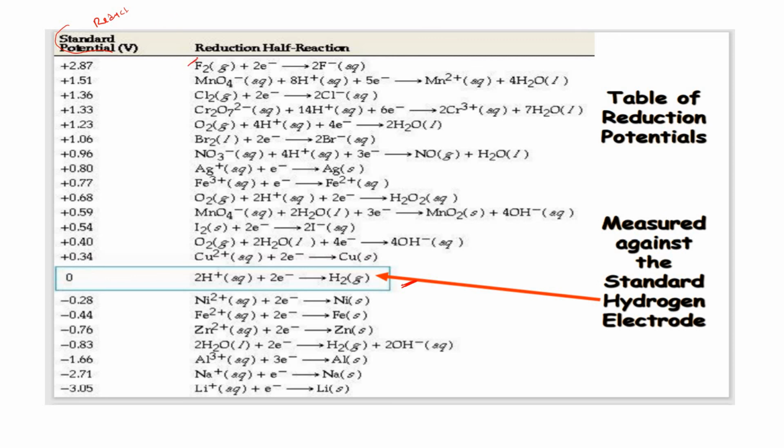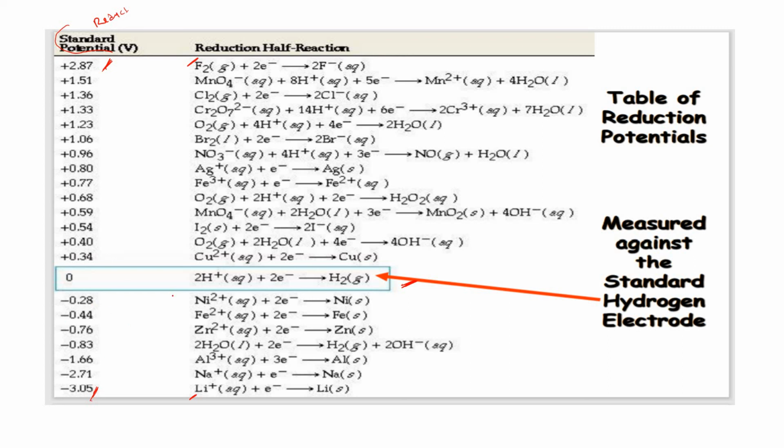Fluorine is the highest one, zinc is the lowest one. So whenever lithium is connected with any element, it will always undergo oxidation only, because it has the lowest reduction potential. Whenever fluorine is connected to any element, it will always undergo reduction only, because it has the highest reduction potential. Just now I told you, the highest reduction potential undergoes reduction, the lowest undergoes oxidation.